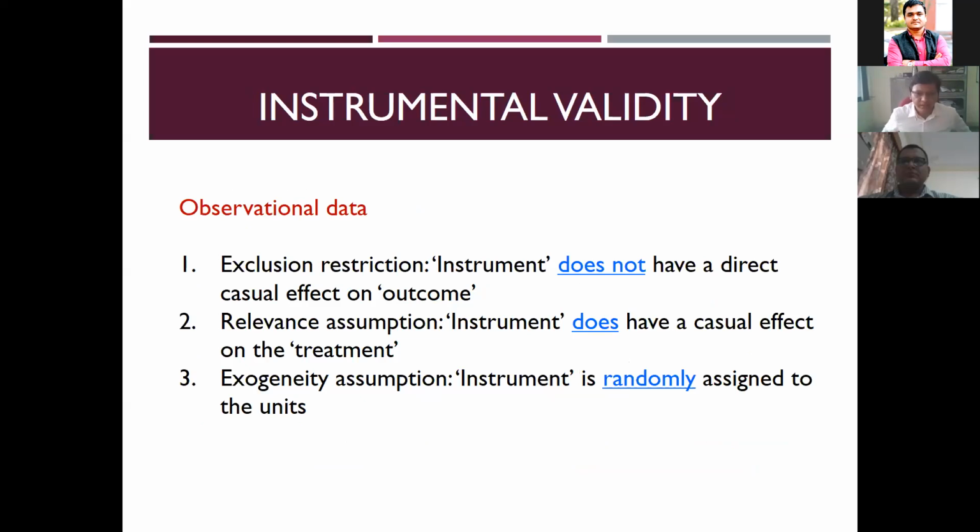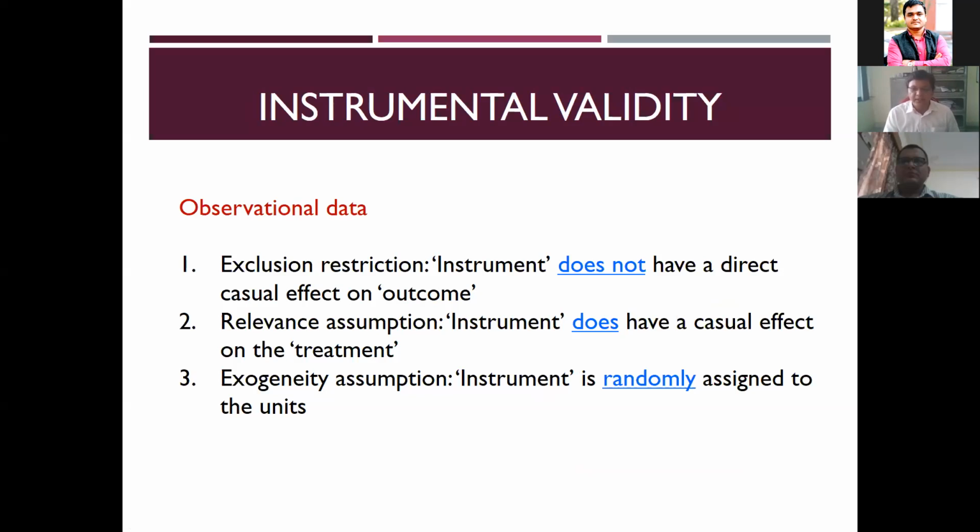So we were discussing that there is a variable which can't be measured, but we want to take some other variable which is closely related to the non-measurable variable. The condition is that the instrument should not directly affect the outcome, because if it is affecting, it will straightaway enter into the model. It doesn't need to be an instrument.